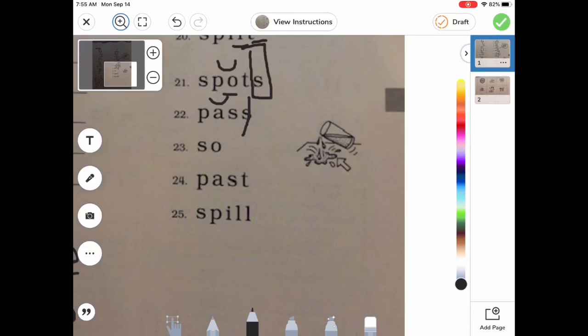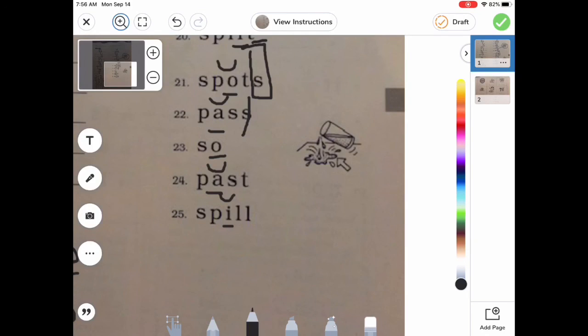All right, on number 23, we have S-O. So our vowel, of course, is O, but look, it's got nothing behind it, so it's open. It's open, so I'm going to put a macron on top to make it long. Number 24, our vowel is A, and then it's got the consonant S behind it, so it's closed, so it's going to be short. And number 25, our vowel is I. It's got that consonant behind it, so it's going to be short.